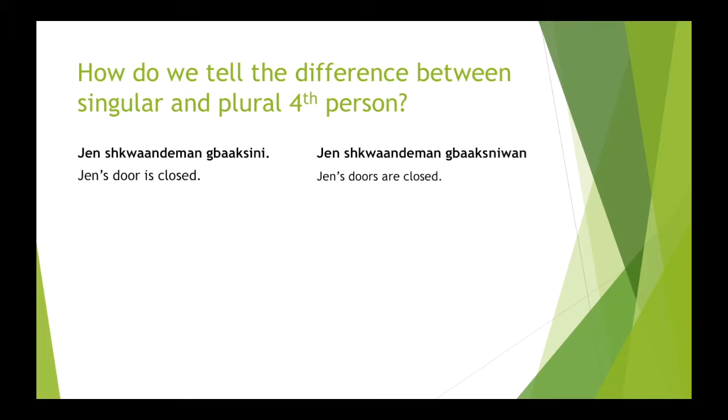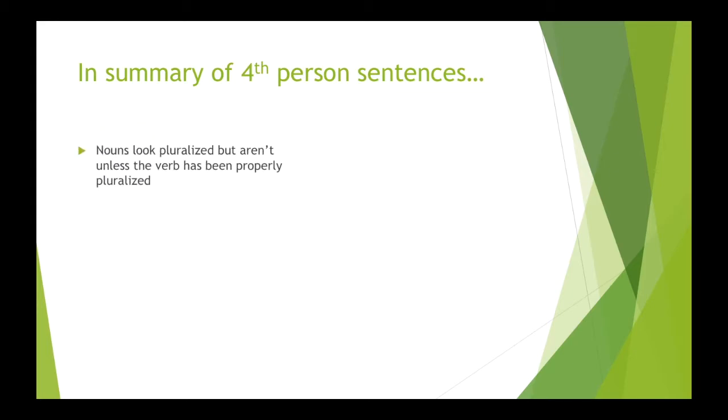Jen shkwandeman geboksnewan. Jen shkwandeman geboksnewan means Jen's doors are closed. So in summary of fourth person sentences, nouns look pluralized but aren't unless the verb has been properly pluralized.